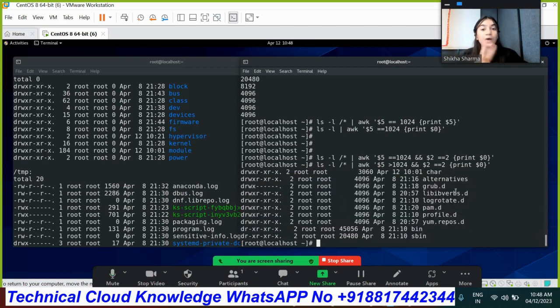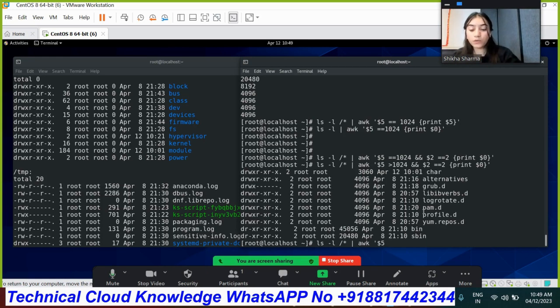Suppose I want the option that if the first one is not satisfied, then go for the second one, using the or option. As you all know, suppose in a shop the coffee is not available, then it will provide you the tea. That's what will happen. If the content is not available under the 5th field, it will provide me the second field output. So that's how we are going to do it.